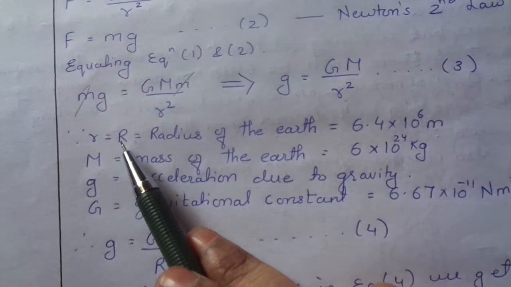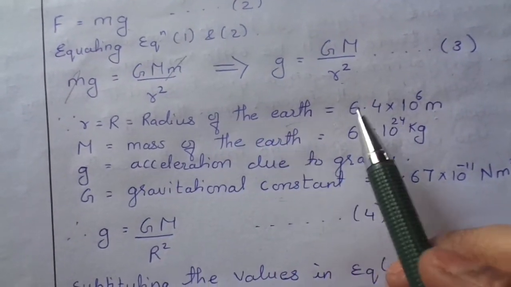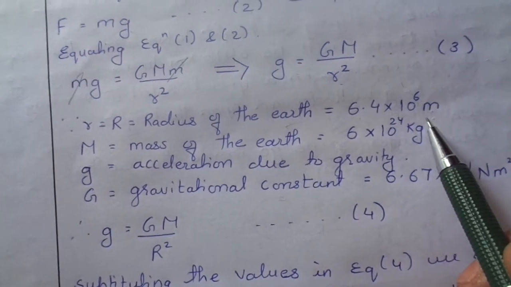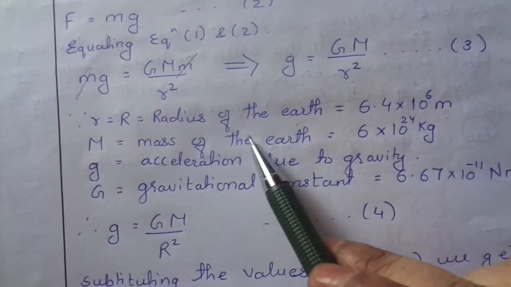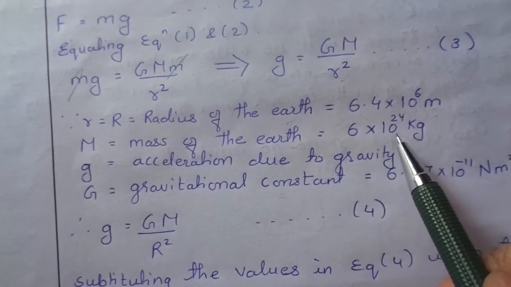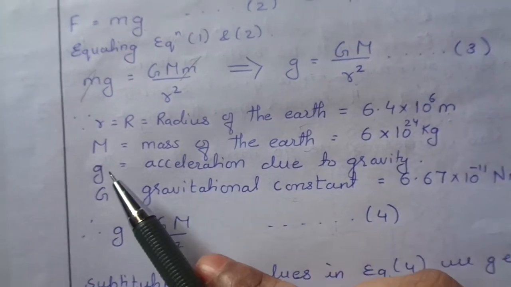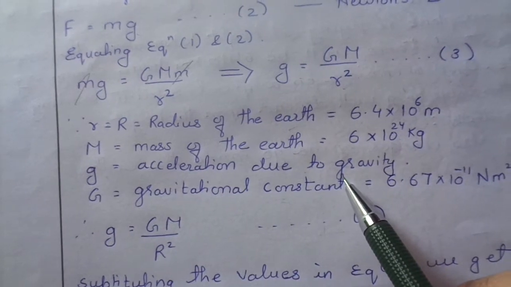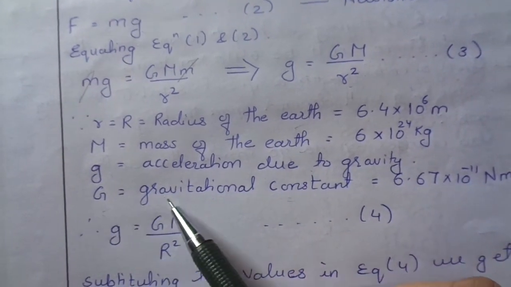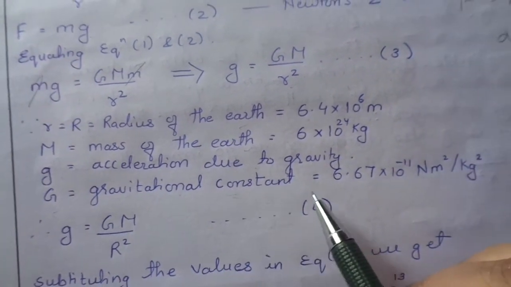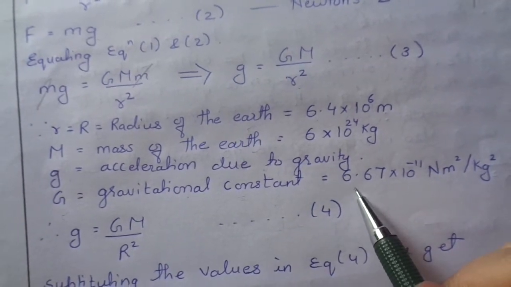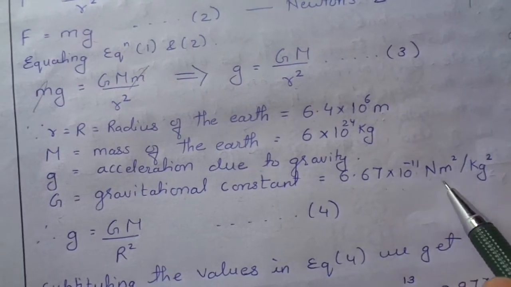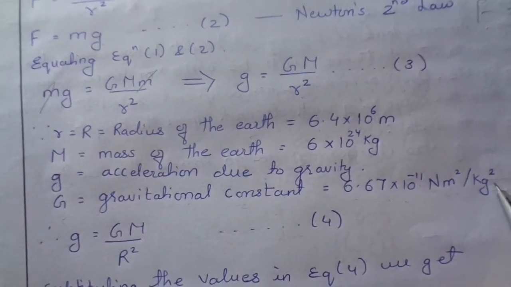Here r is the radius of the Earth, which is 6.4 into 10 to the power 6 meter. Capital M is the mass of the Earth, which is 6 into 10 to the 24 kg. Small g is acceleration due to gravity, as I have earlier said, and capital G is the gravitational constant, which is 6.67 into 10 to the power minus 11 Newton meter square per kg square.